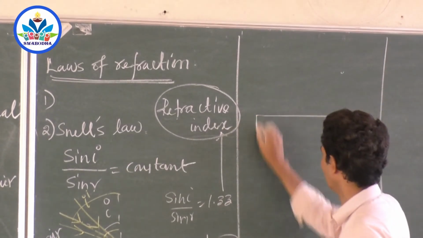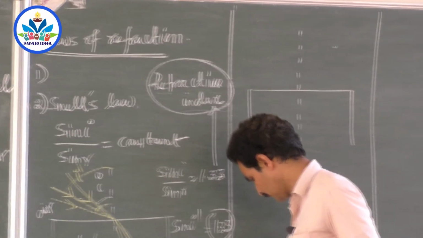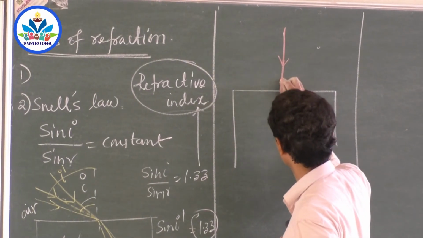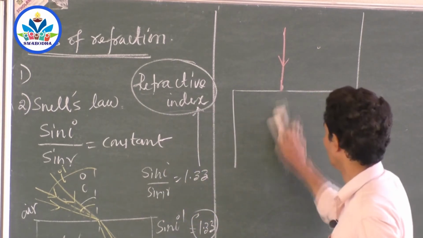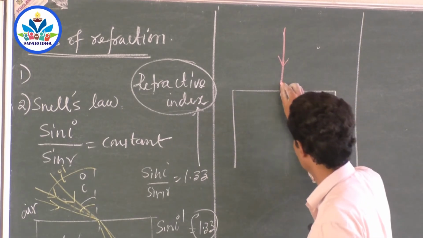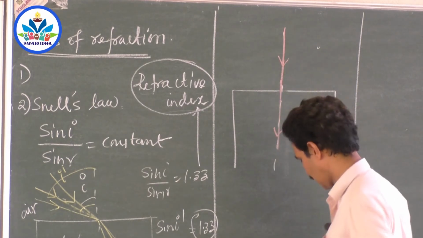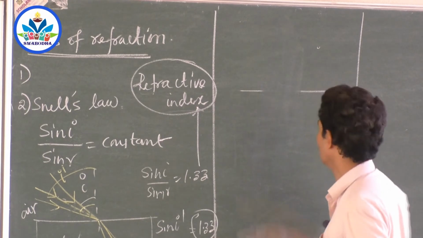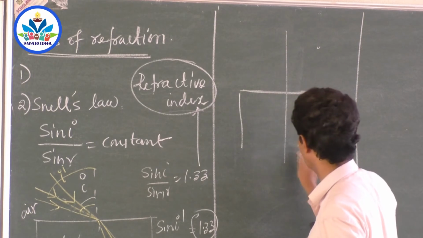Suppose this is a glass slab, this is the normal drawn. Take a laser beam and put the laser beam normally. Normal means normal to the surface. Any ray incident normal to the surface passes without bending. It passes straight like this. If it is a reflecting surface, of course, it is reflected normally. But we say normally, what do you mean by normally? Normal to the surface. But what about the angle of incidence?